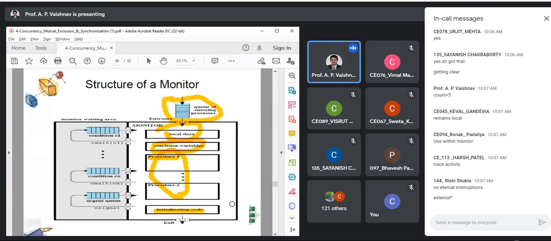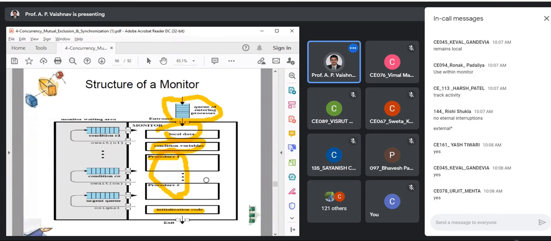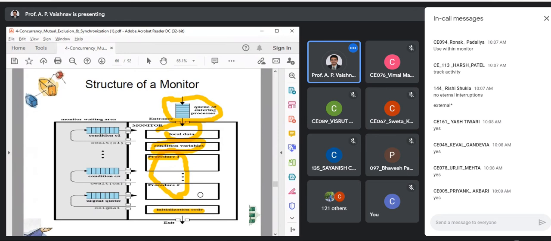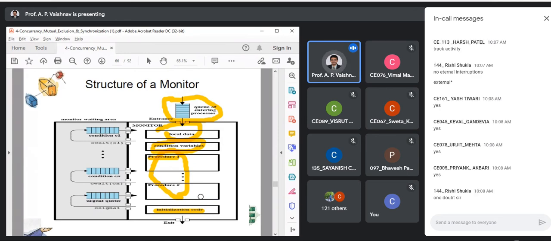Now the left-hand side we will see once we visit the previous slide. Are you clear with the right-hand side at least? Local data, procedures, initialization, and we have a queue outside. Fine. You can raise that doubt in chat. Meanwhile, I'll switch back to the previous slide.